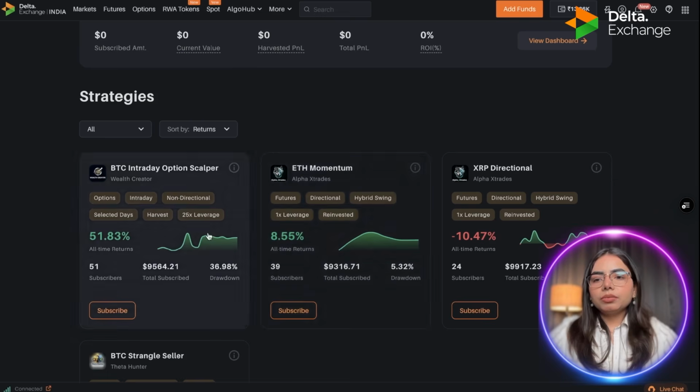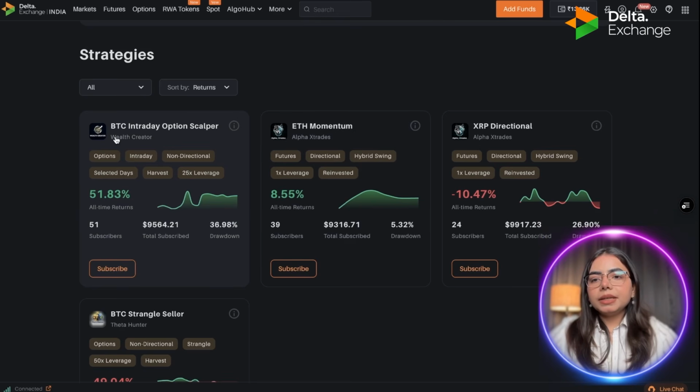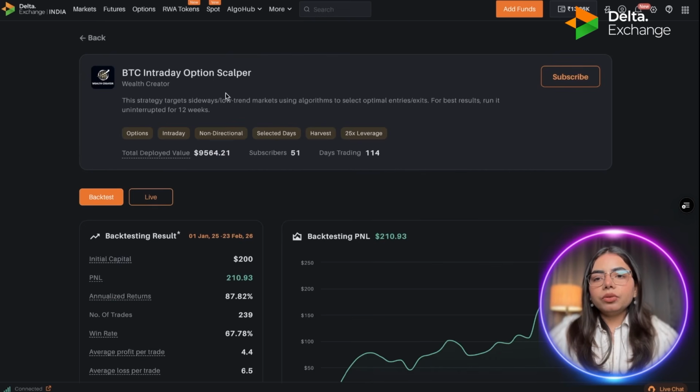Now let me jump to these cards, what these cards do, and inside these cards what information you will get. For example, if I look at this BTC intraday option scalper strategy, what is the all-time return of this strategy? Since inception, since the launch day of this strategy, it has made 51.83% in returns. Along with that, you can see subscribers, total subscribers, and drawdown. And if you want to get in detail how this strategy is performing, then you simply click on the card and you will be redirected to the detailed analysis page of that particular strategy.